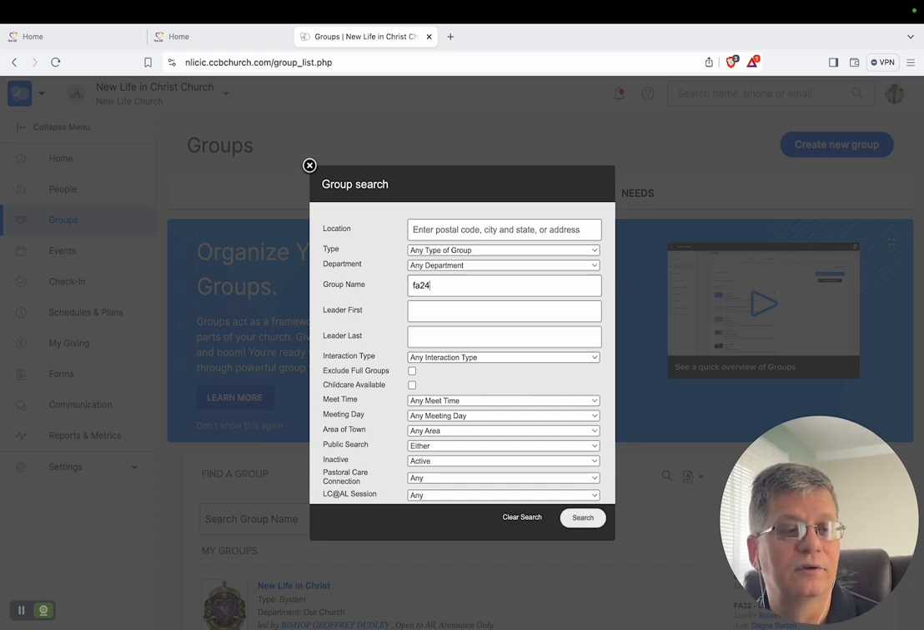FA24 and click search. Now, if you happen to want to look at a previous group that you were in, you could type in the time of year it was and the year it was. So if you wanted spring, you could type in SP24 here, and find your group from last spring, or last year, FA23.